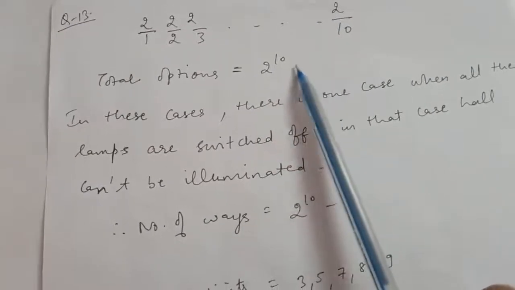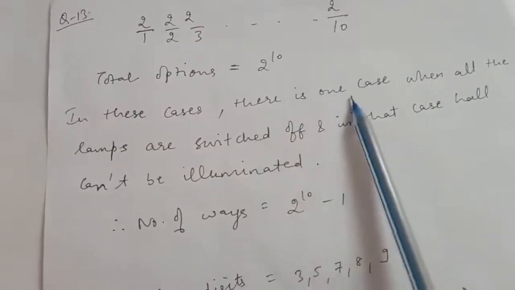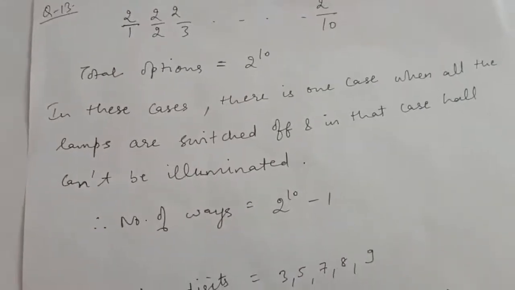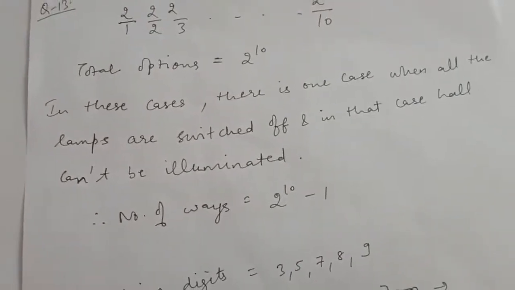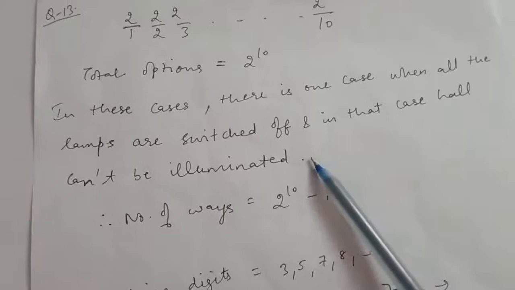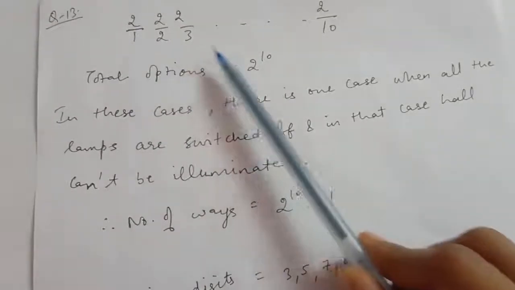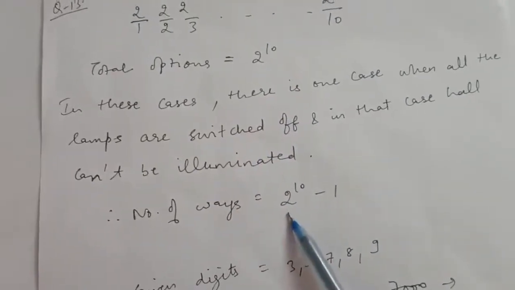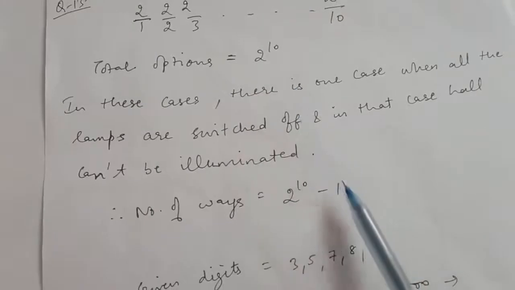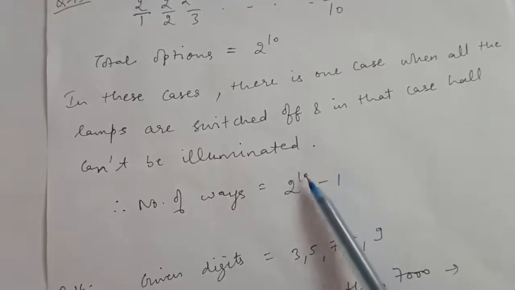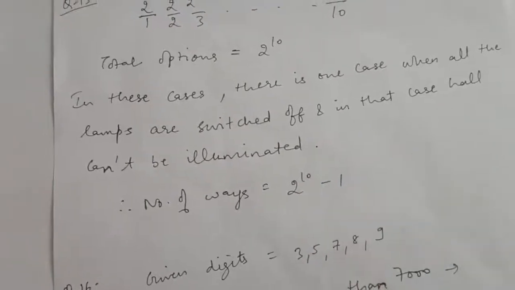Now these are the total cases. Out of these cases, there is one case where all the lamps are switched off. When I select this case, the hall can't be illuminated because all the lamps are switched off. Therefore, to find the number of ways in which the hall can be illuminated, out of the total options, subtract this one case when all the lamps are switched off, because in that case the hall can't be illuminated. So the number of ways will be this.